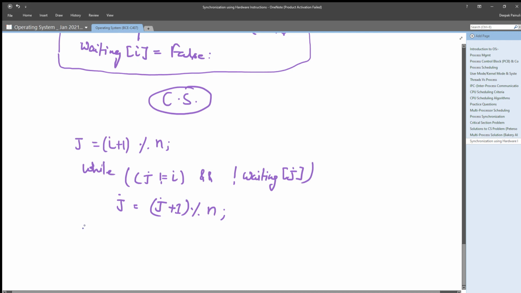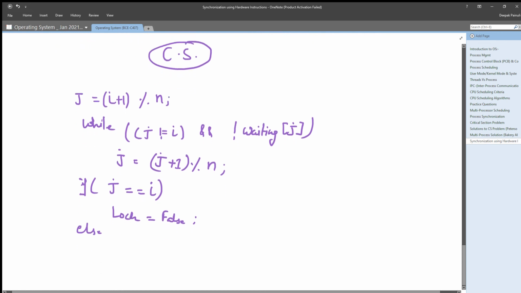If j equals i, lock is set to false. Else, if this is not the case, then waiting[j] is set to false.